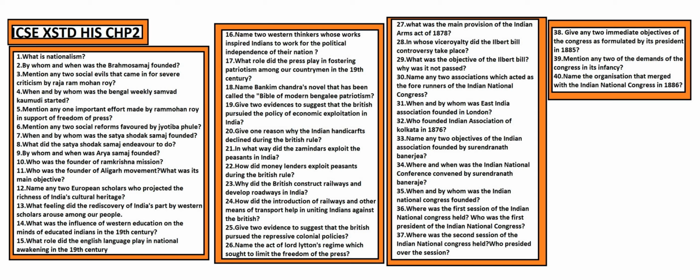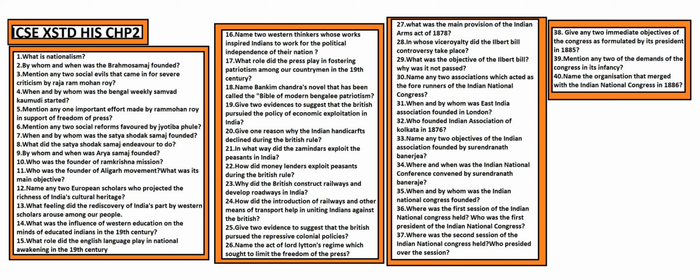In whose viceroyalty did the Ilbert Bill take place? It was Lord Ripon. What was the objective of the Ilbert Bill and why was it not passed? The objective was to reduce some of the grievances of the Indians. The Anglo-Indian community carried on a wild agitation against this measure. So the government ultimately withdrew the bill and negotiated a compromise.